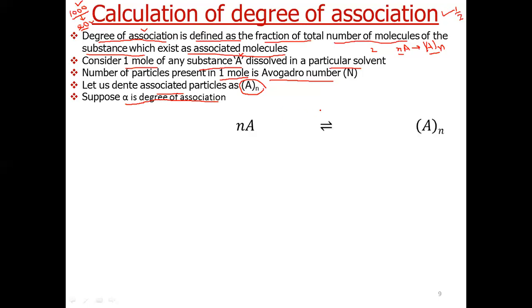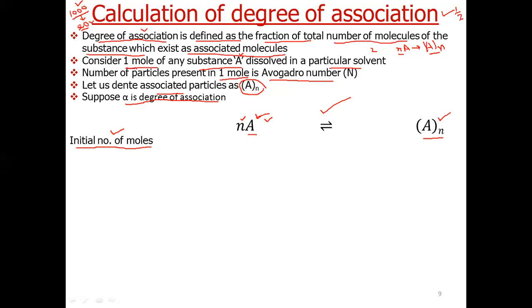Now we can represent this by chemical equation nA ⇌ A_n, just to indicate that n number of particles of A combine to give an associated molecule which is denoted by A_n. Now initial number of moles. Suppose initial number of moles means the number of moles when it has not been dissolved in solution, that is, before association.